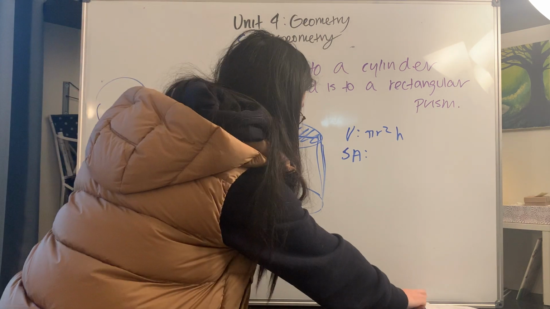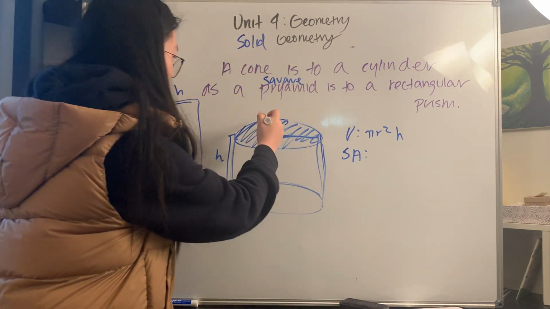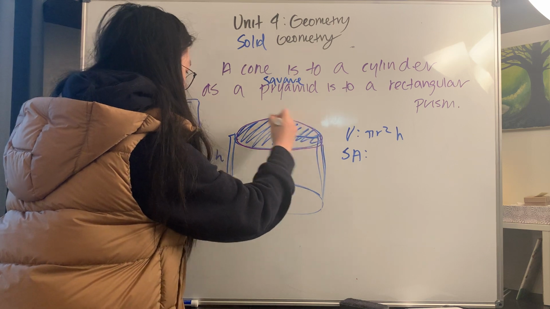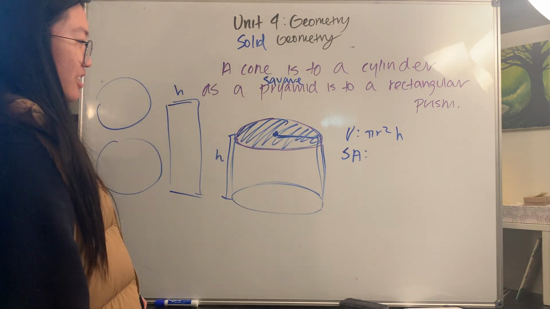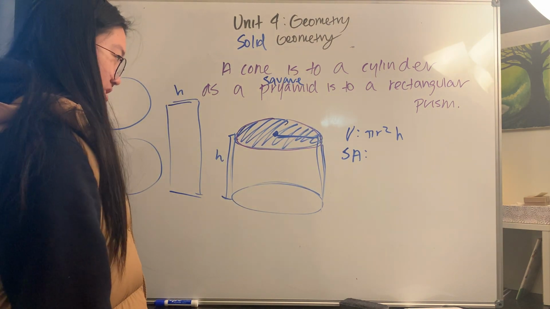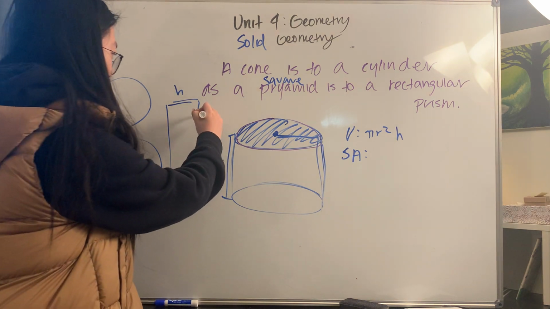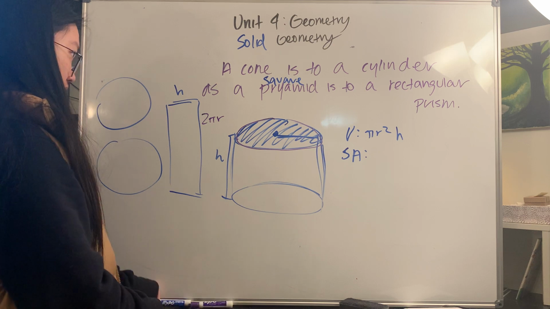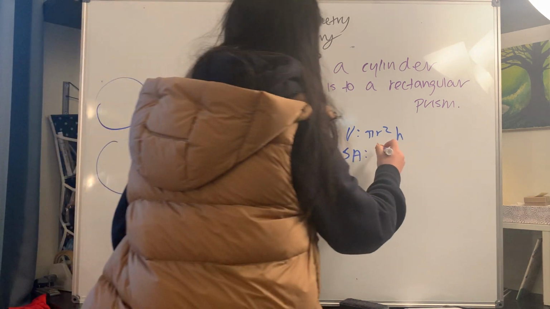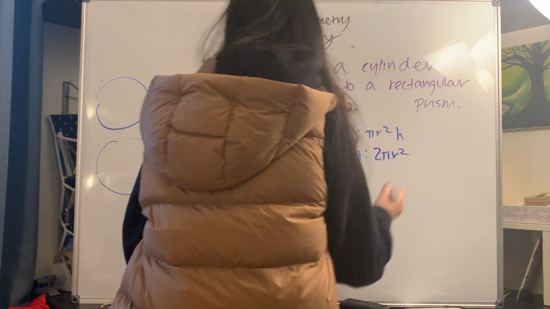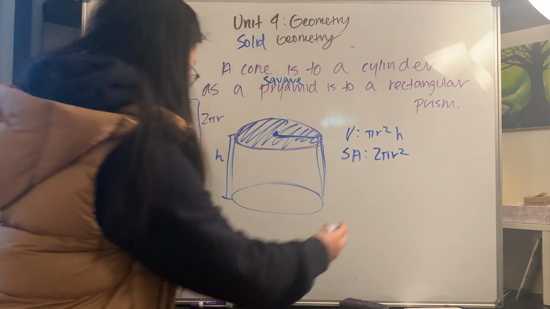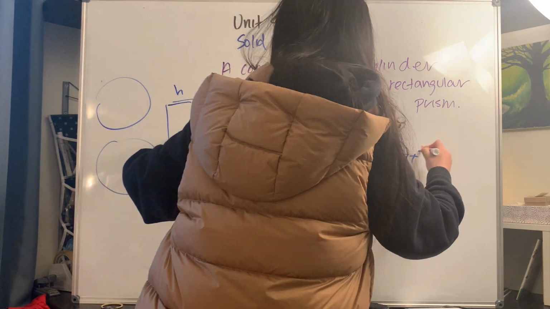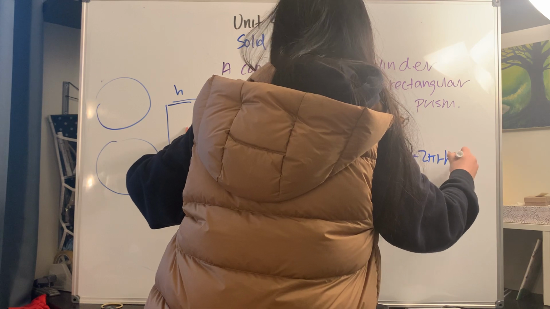What is this dimension right here, this dimension that wraps around the circle? Well, as it turns out, this dimension is the circumference of the circle, which is 2 pi r. And so our surface area for this cylinder is equal to 2 pi r squared plus 2 pi r times h.